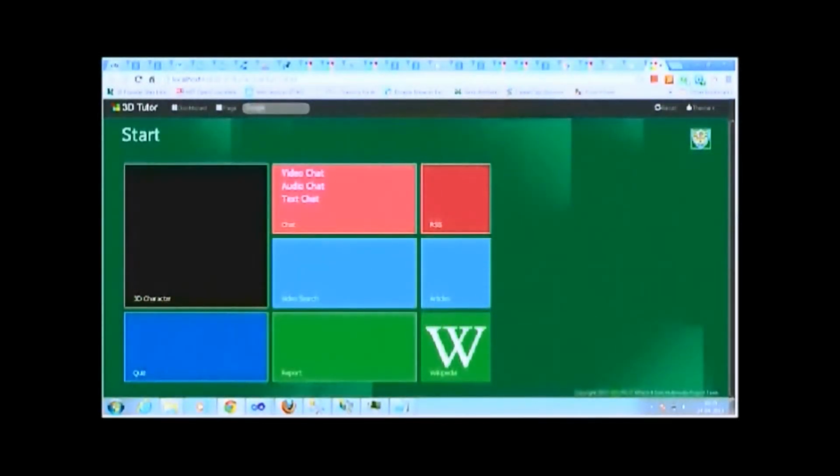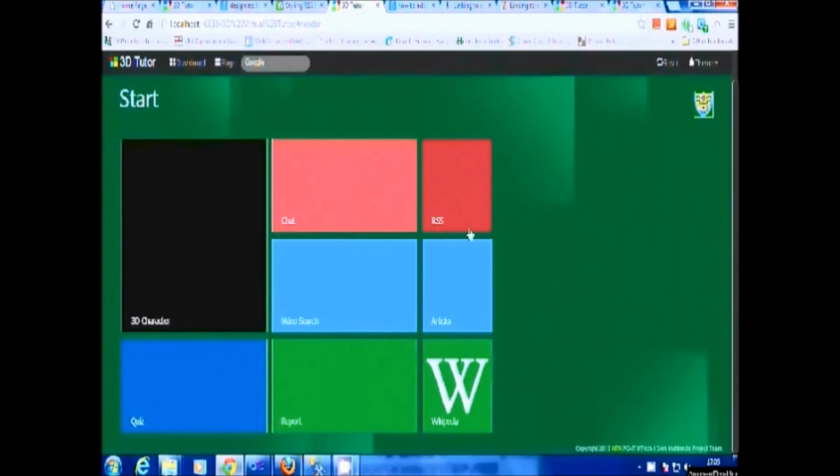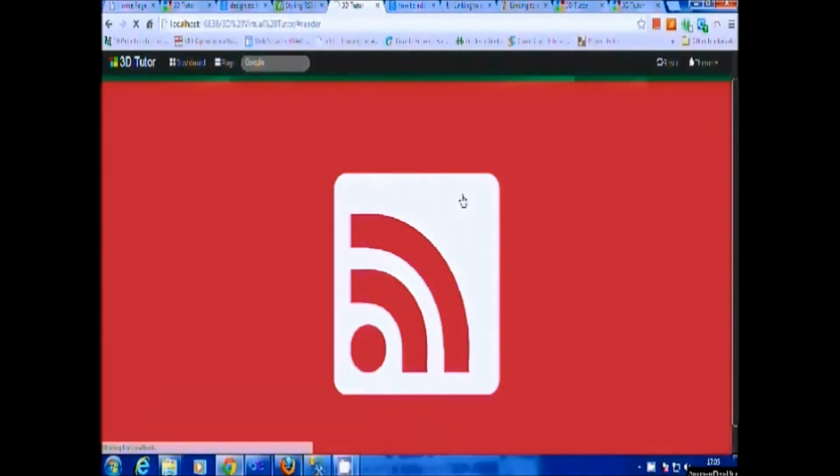And next I will show you the demo. Hello everyone, this is the virtual tutor website which we made. Let me show you the RSS feeds of my website. For that you just need to click on that RSS pink color box and you are done.